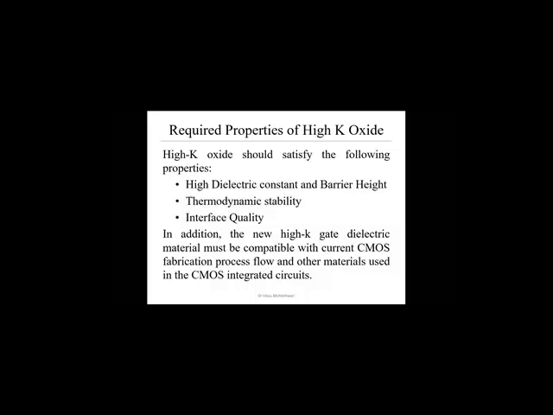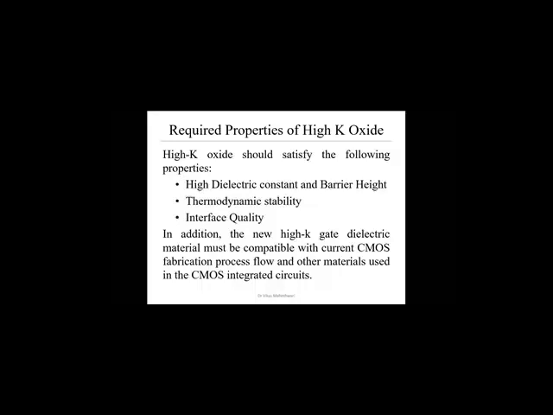For example, suppose 100 electrons are provided by the source towards the drain side at a particular defined voltage, but some of the electrons move into the oxide layer. So we lose some electrons. Accordingly, we get a decrement in the performance of the device, as we get fewer electrons at the drain side, and the amount of current collected at the drain side will be very low. So the interface quality between the substrate and the oxide layer should be proper.